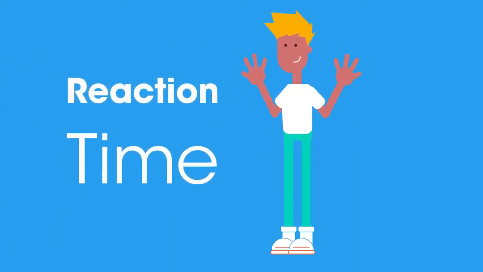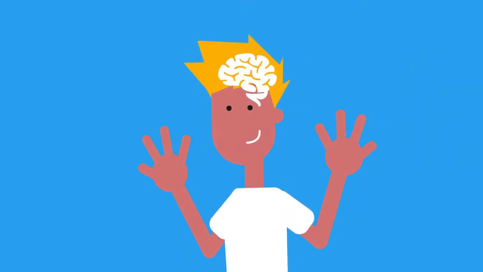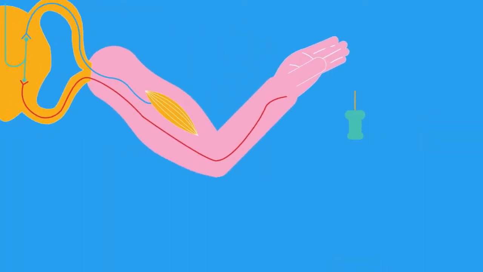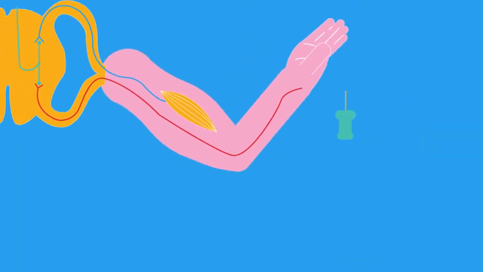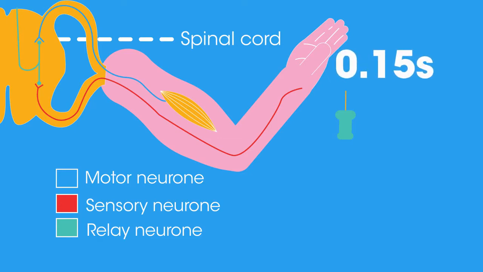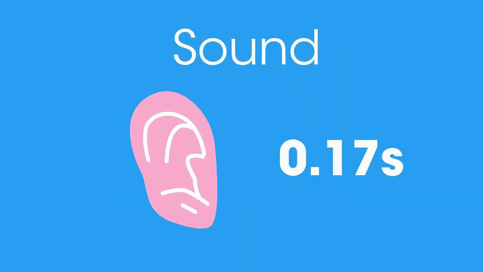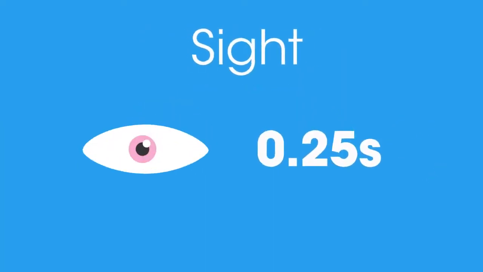Our reaction time does to some extent depend on what the stimulus is. The response time for sight and hearing are both slightly longer than for touch, as the brain is involved in processing the incoming data before an instruction can be transmitted for a suitable response. We respond to touch quite differently through the reflex arc, where the response is a reflex action mediated by the spinal cord and not the brain. Our reflex action to a touch takes about 0.15 seconds. To sound, it's about 0.17 seconds, and to sight, 0.25 seconds.